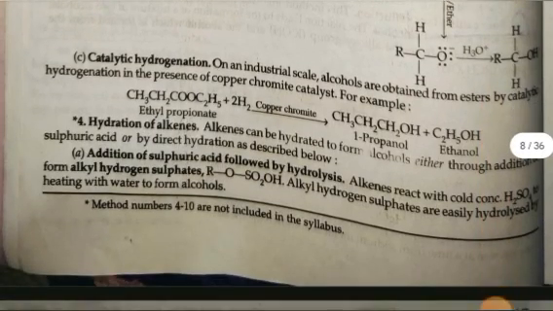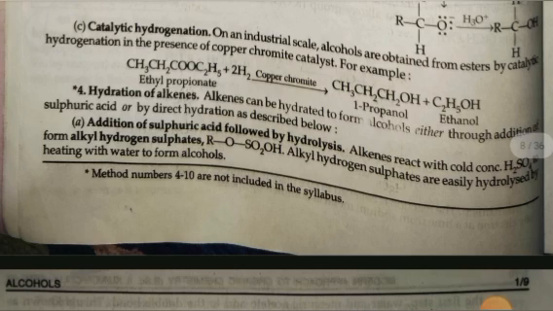Third is catalytic hydrogenation. On an industrial scale, alcohols are obtained from ester by catalytic hydrogenation in the presence of copper chromite catalyst. For example, ethyl propanoate in the presence of copper chromite gives rise to 1-propanol plus ethanol.